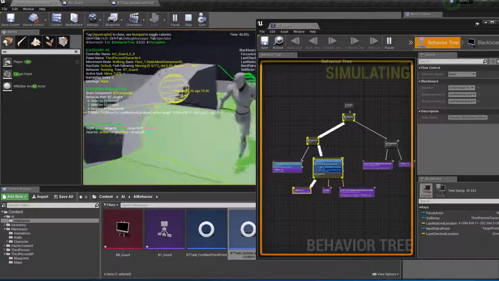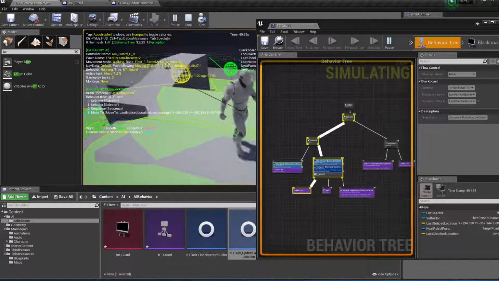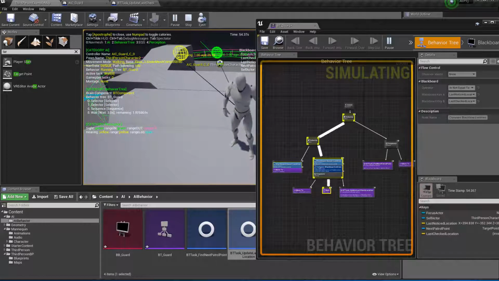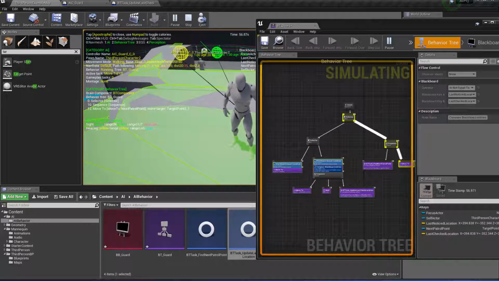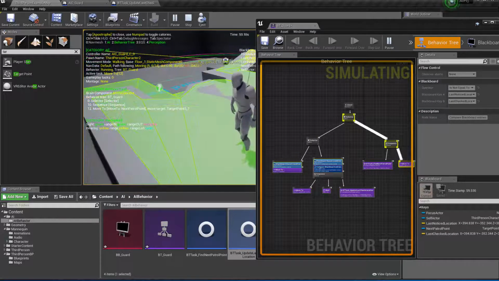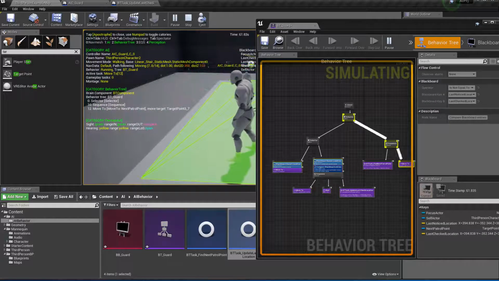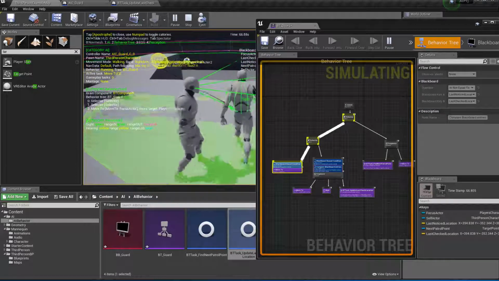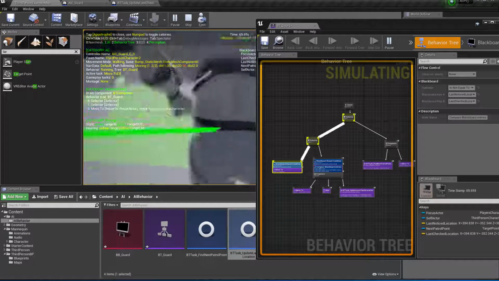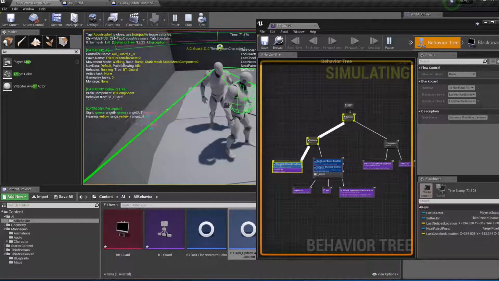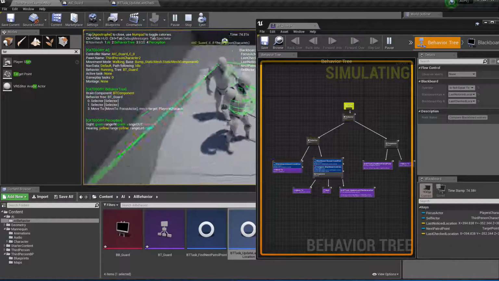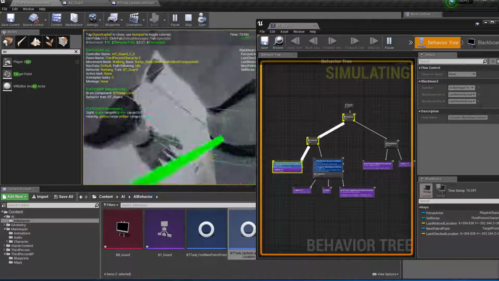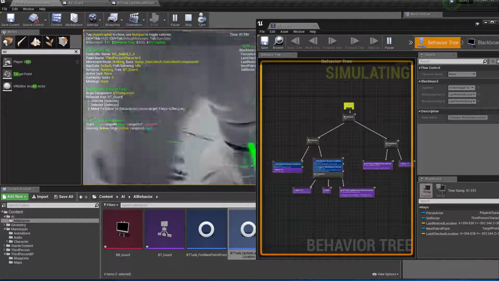Okay, cool. So this time the AI will try to go to that green sphere. Wait there for a little while. You can see it's doing the wait and update the last check location. And you can see the AI never goes back again, and the AI goes to patrolling. That's because the AI never has a new location to check. The last check location is the location to move to, so the AI realizes that place is already checked. I don't want to do this anymore. So the AI will say, I'm going to keep patrolling. So that's the idea here.